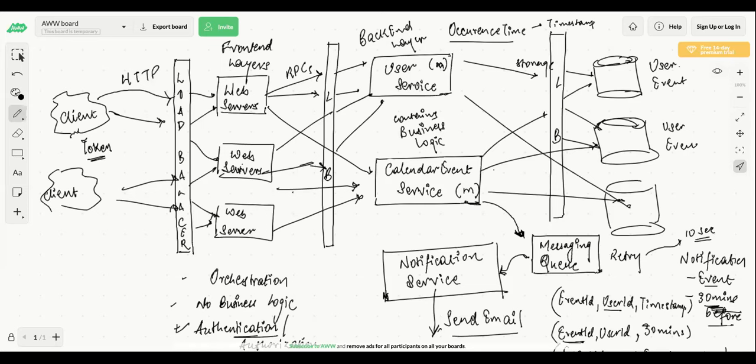You don't need to use WebSockets here at all. You don't need to keep pushing the data from the backend to the client. So you don't need WebSockets.